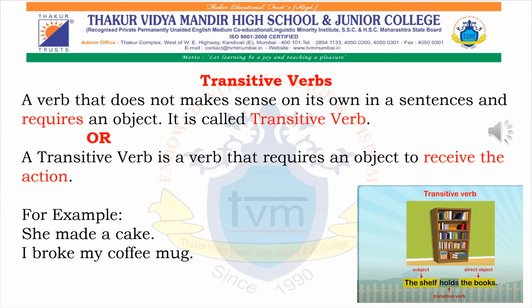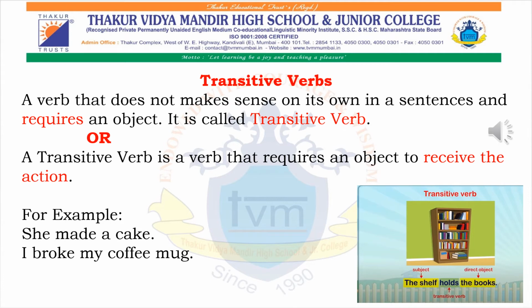To tell you more simply, as I have mentioned, a transitive verb requires an object to complete the meaning. I repeat, a transitive verb always requires an object to complete the meaning.